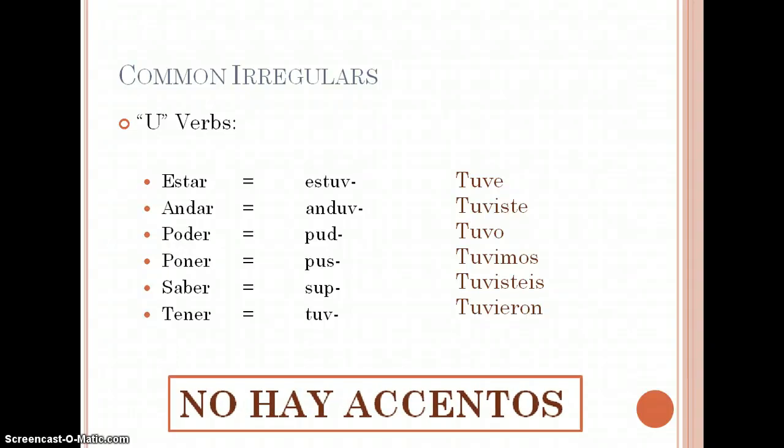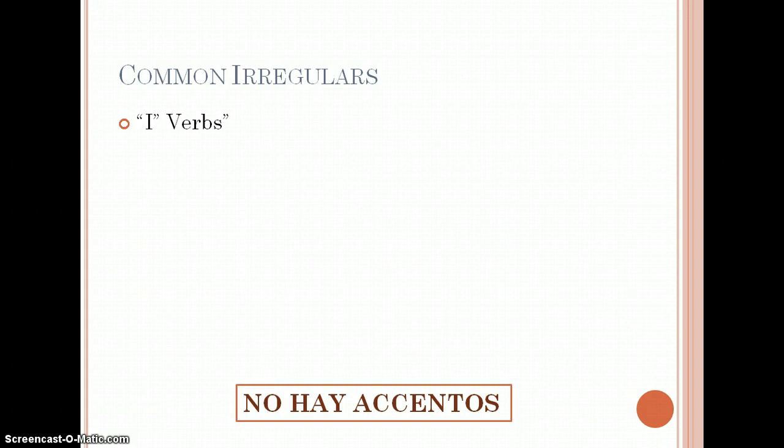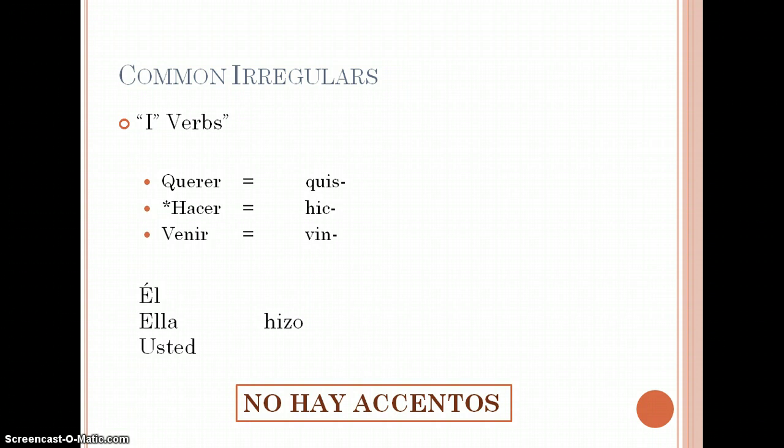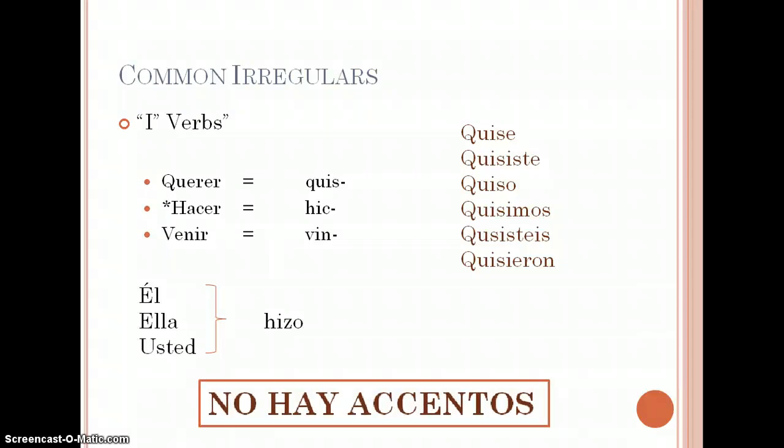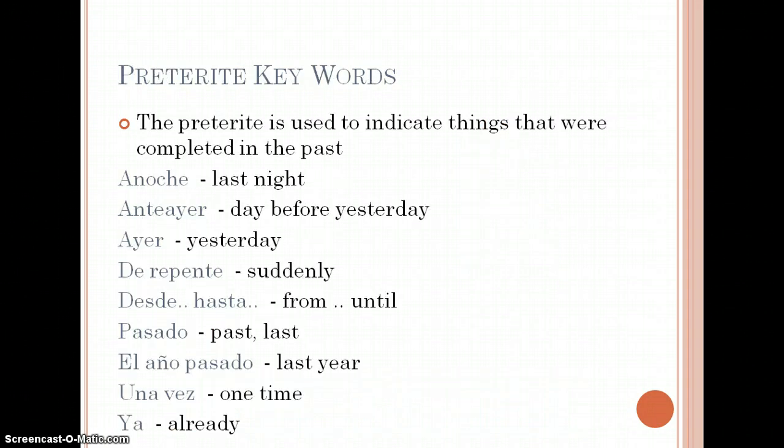with, again, no accents. The last group is called the I group. We have querer, hacer, venir. I did put a star by hacer because it is different in that él, ella, usted form. The C changes to a Z, so él hizo. Otherwise, an example again. So quise, quisiste, quiso, quisimos, quisisteis, quisieron. Again, all of these do not have accents.